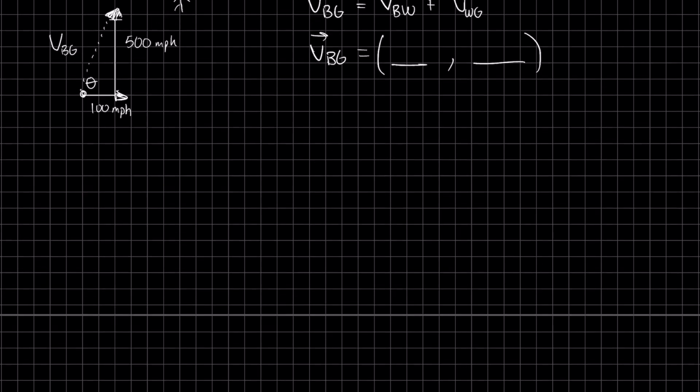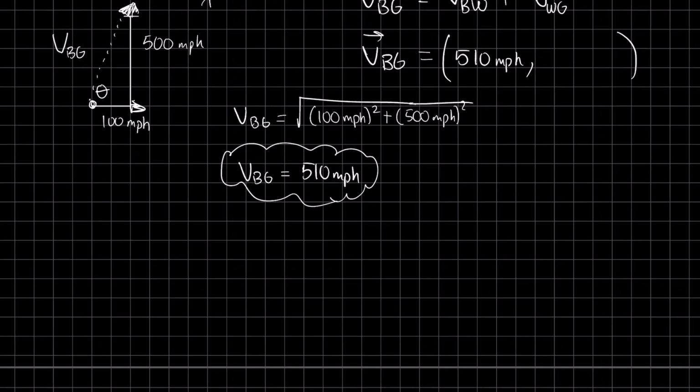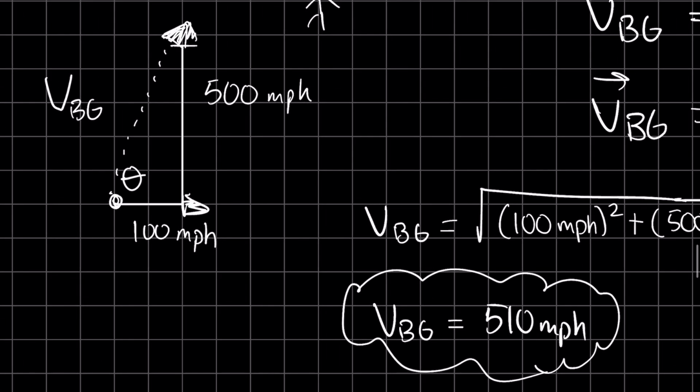To find the magnitude, I'm going to use the Pythagorean theorem. Simplifying this out, I'm going to get 510 miles per hour. And that completes half of the problem. So here I'm going to write 510 miles per hour. Next is the direction. This angle theta is measured from due east.